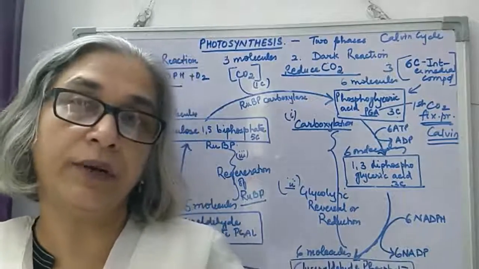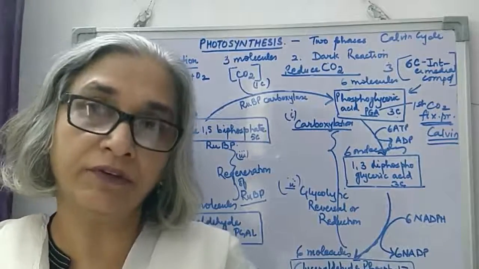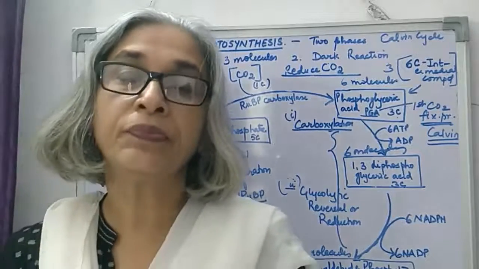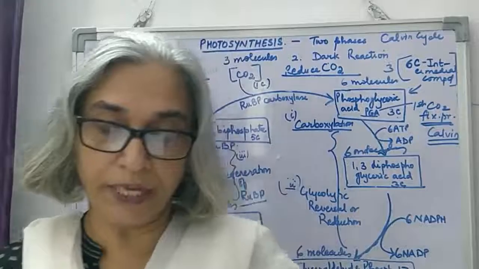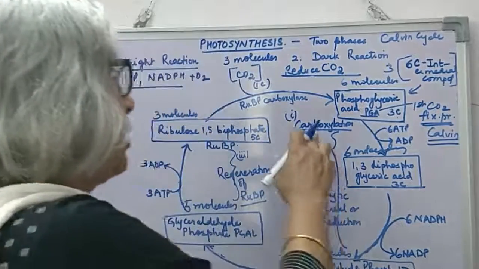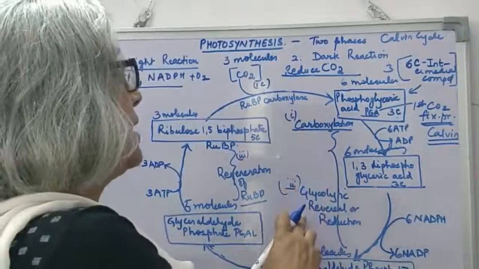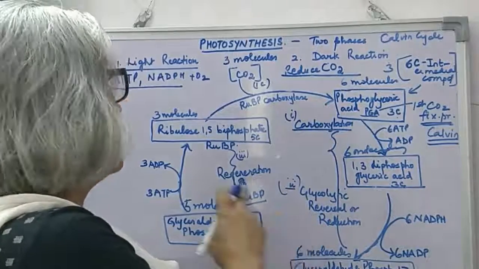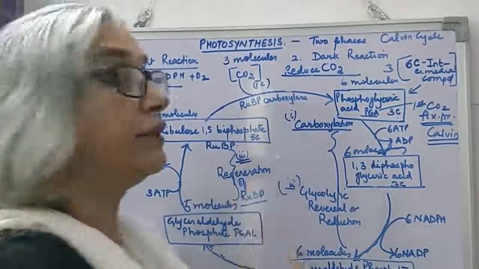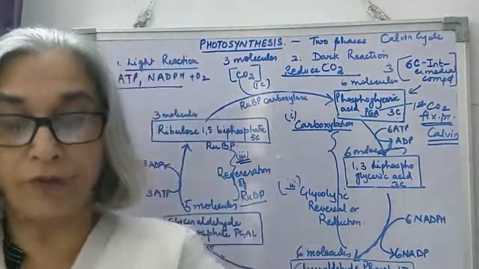It was discovered by Melvin Calvin, and he even received a Nobel Prize for discovering this pathway. The reaction takes place in 3 major steps. The first step is called carboxylation. The second step is called glycolytic reversal or reduction, and the third step is called regeneration of ribulose biphosphate.